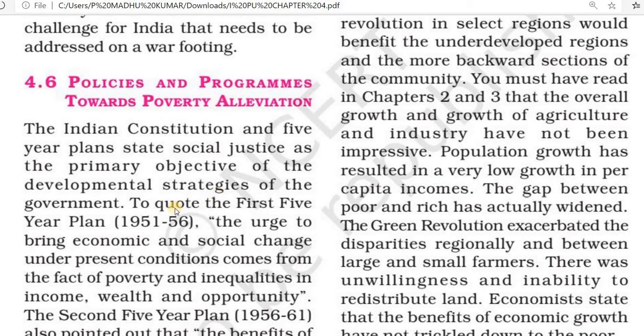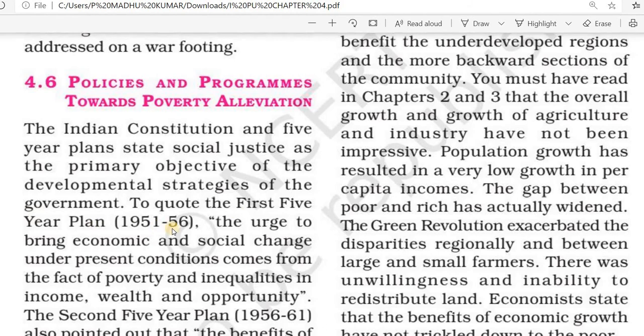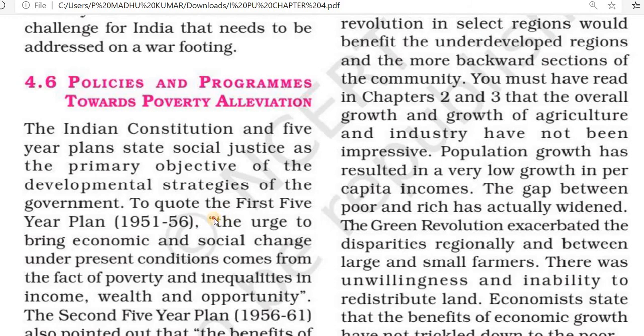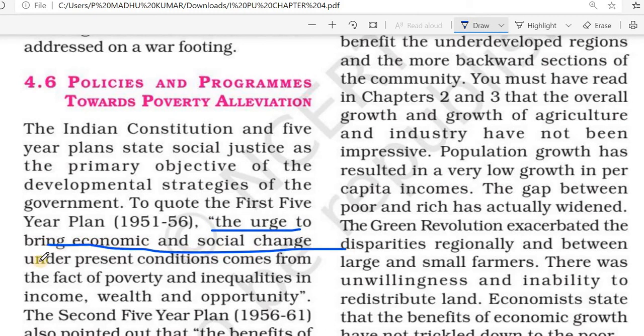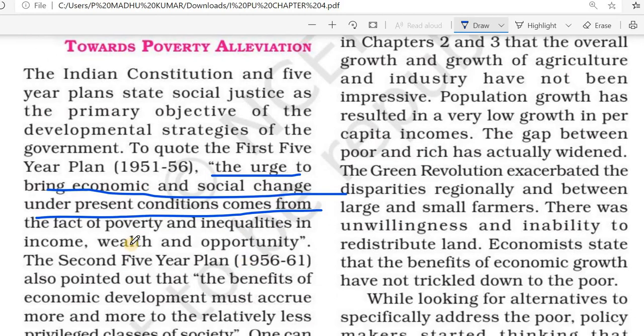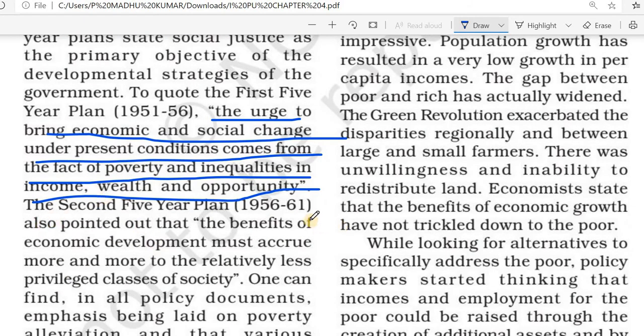The core of the first five-year plan was the urge to bring economic and social change under present conditions, which comes from the fact of poverty and inequalities in income, wealth and opportunity. Then the second five-year plan also points out that the benefits of economic development must accrue more and more to the relatively less privileged classes of society.